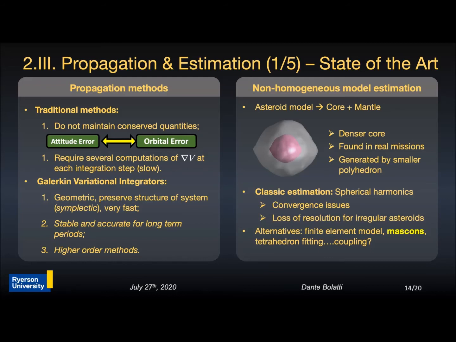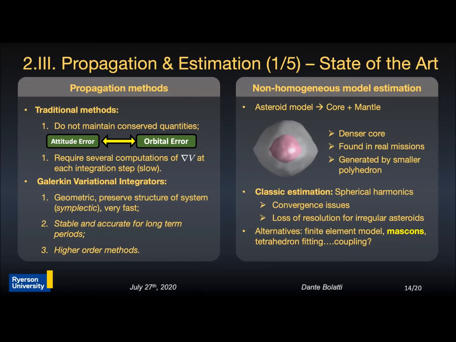For this, first a model for non-homogeneous density inside the asteroid should be implemented. Here the core and mantle model is considered, where we assume that the core is a reduced version of the shape model of the asteroid and it's more dense than the surrounding mantle. If we can estimate the mass density distribution in the asteroid, the model is fully characterized. For this, several methods exist.